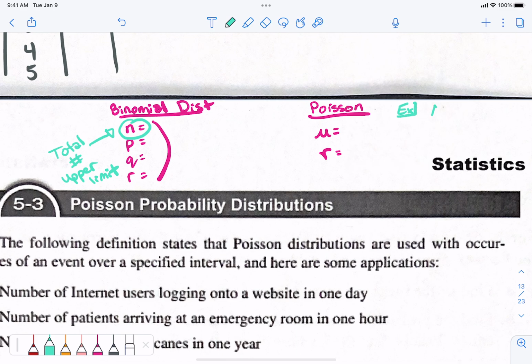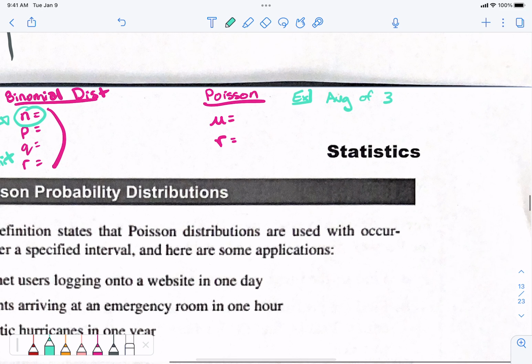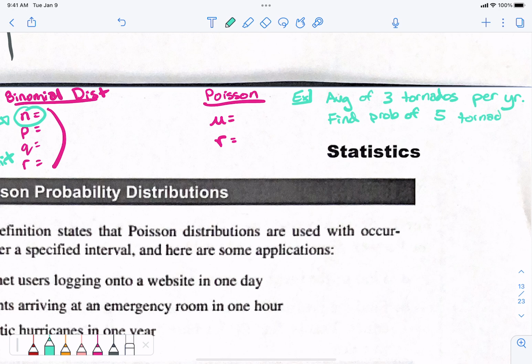Let's say there's an average of 3 tornadoes per year. That's not very much. The average of 3 tornadoes in Nebraska per year, I have no idea. Average of 3 tornadoes per year. Find the probability of 5 tornadoes. That's the only information it will give me.